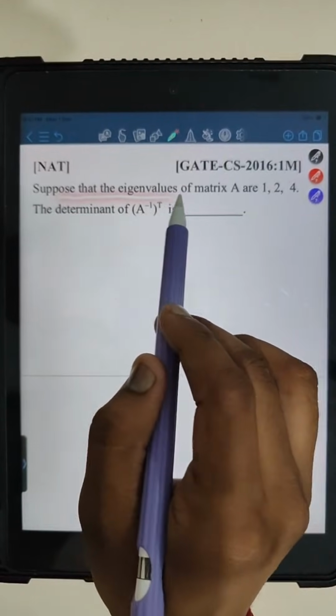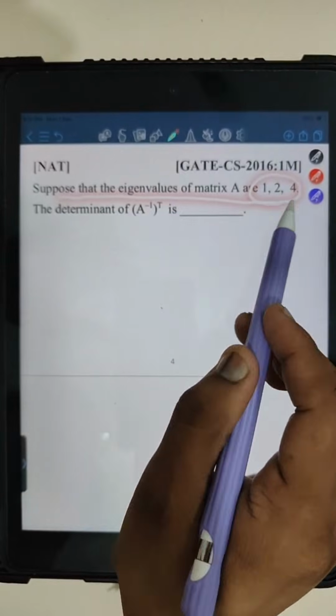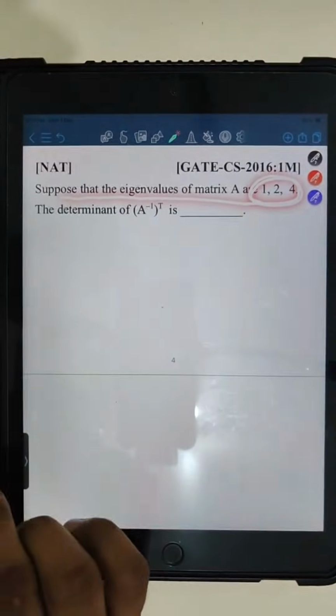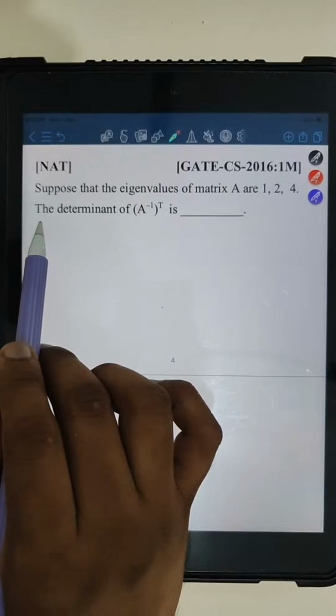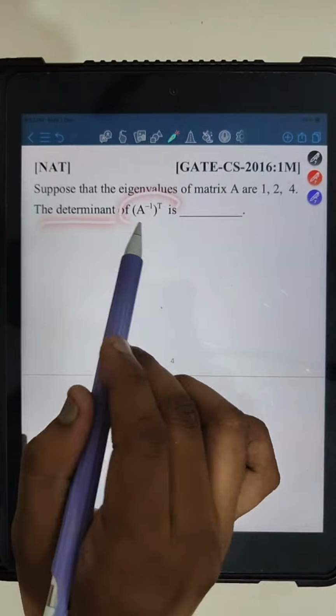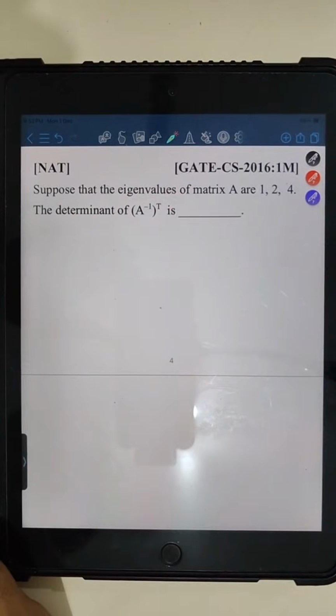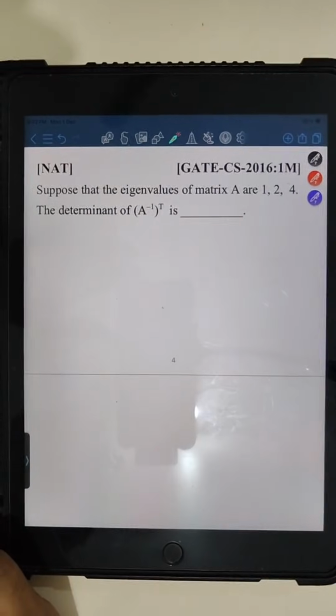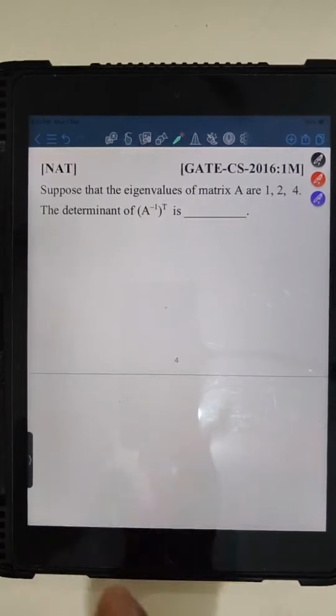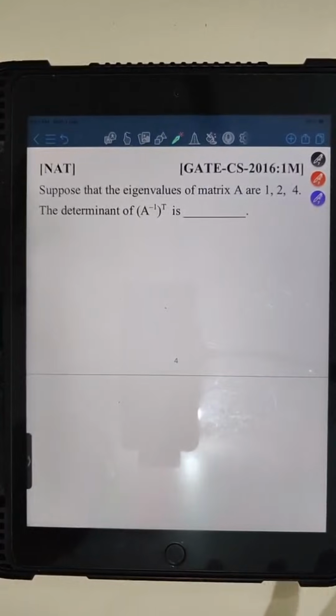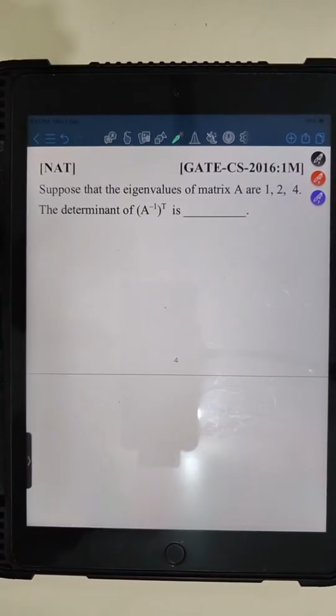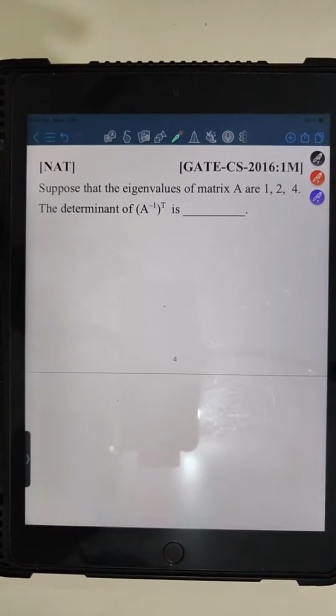Suppose that eigenvalues of a matrix A are 1, 2 and 4. What have we been asked? The determinant of (A inverse) transpose is equal to what? If the others are solving, I can wait for 30 seconds or 1 minute. Otherwise, I will discuss the solution.